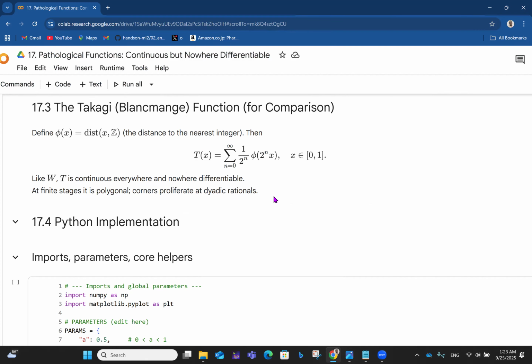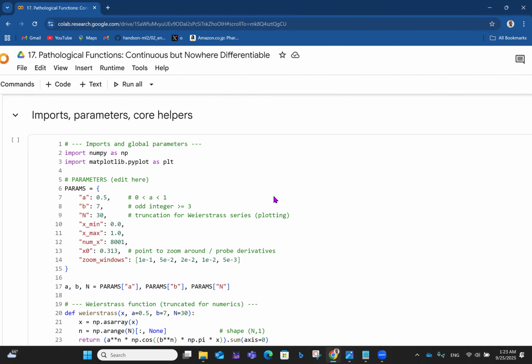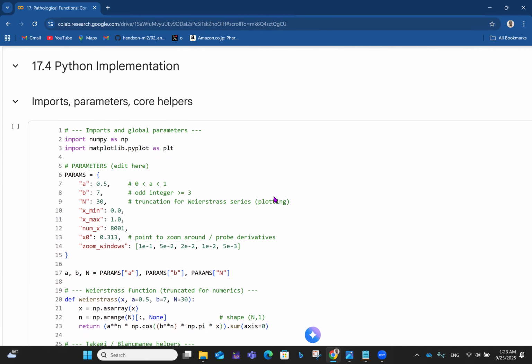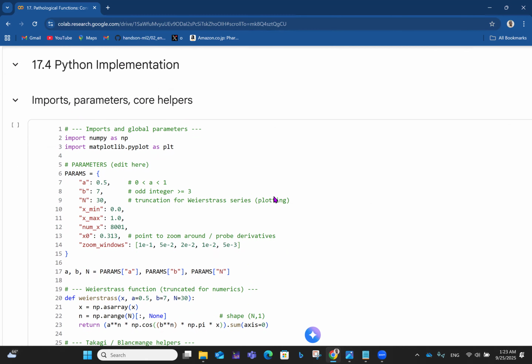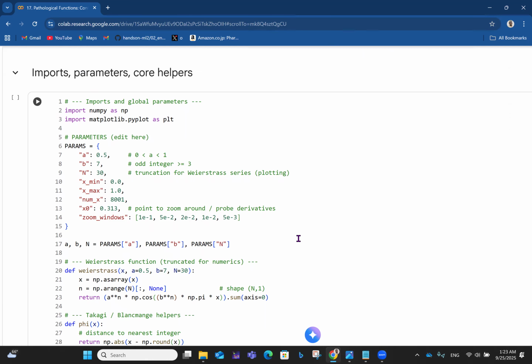Okay, so let's look at a Python implementation of all the things we've been talking about. Let's talk about some parameters and core helpers. Here we import the necessary libraries, which are NumPy for numerical computations and Matplotlib for visualization. So we define all these parameters now: a is 0.5, b is 7, N is 30, minimum is 0, maximum is 1, number is 8001, x naught is 0.313. That is the point to zoom around and probe derivatives, right?